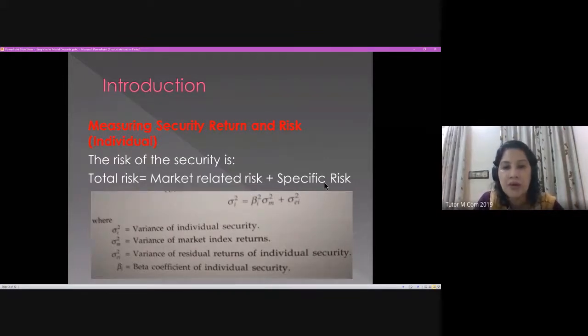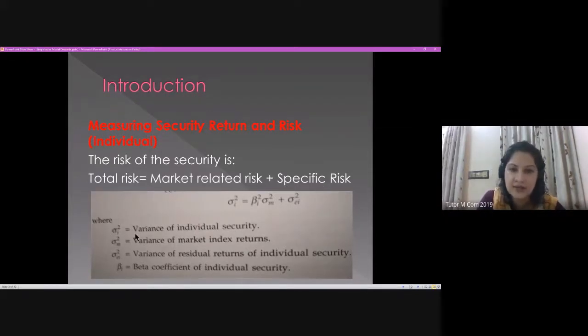So market risk, which is a common factor, and the specific risk. Variance in the return is what we call risk. So this is the variance of the individual security, expressed by I.